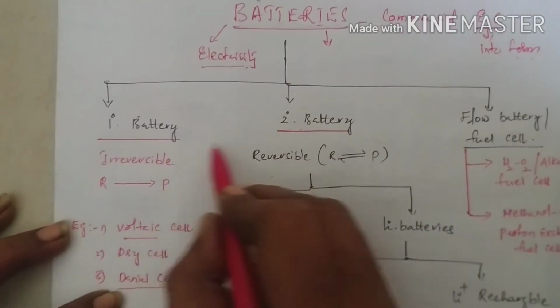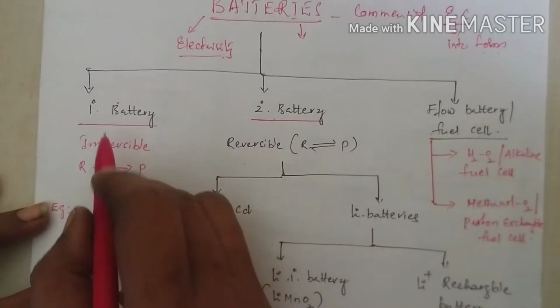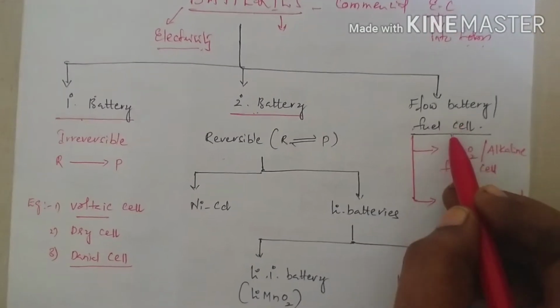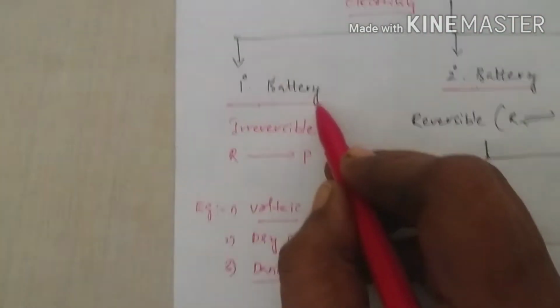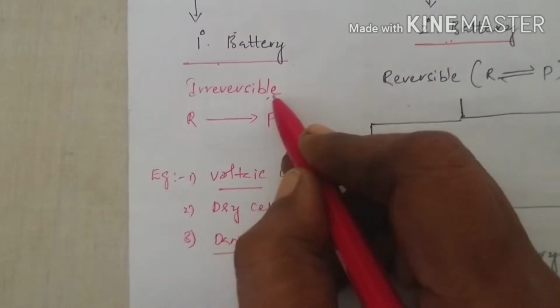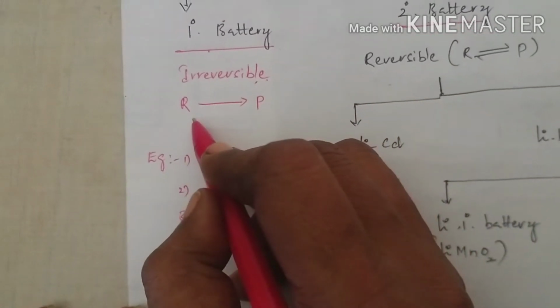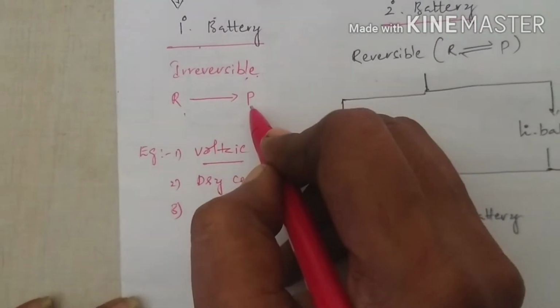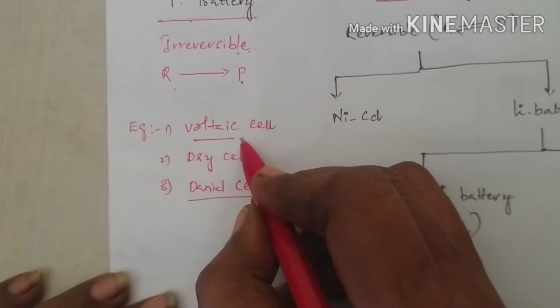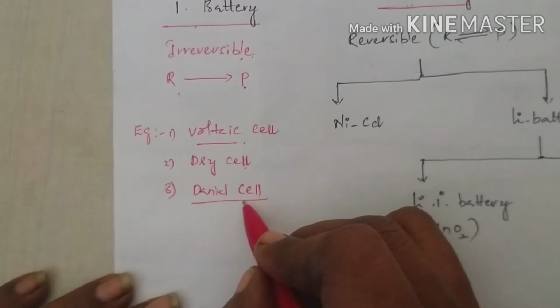Batteries are broadly classified into the following types: the primary battery, secondary battery, and flow battery or fuel cell. Now coming to the primary battery. In a primary battery, the cell reaction is irreversible. Once reactants are converted to products, there is no production of electricity. For example, the voltaic cell, dry cell and Daniell cell.